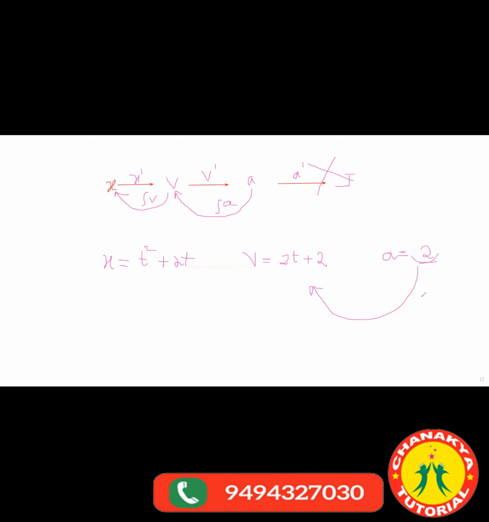Integration of 2 is 2t plus some constant, C, right? That C comes with some certain condition. So in this case, it is 2, right? If I integrate v, what will I get? I'll get the displacement or distance, whatever.